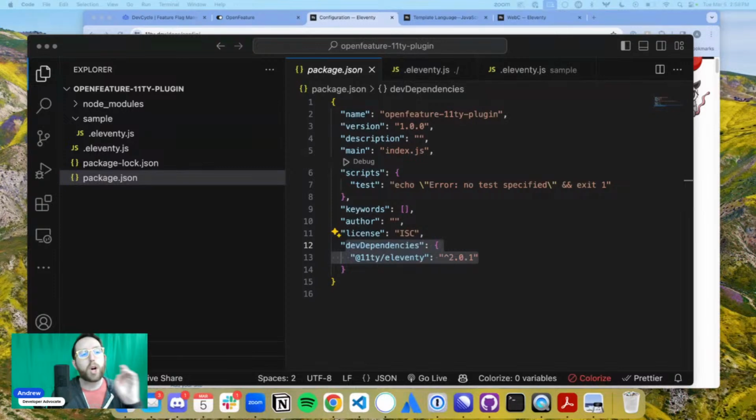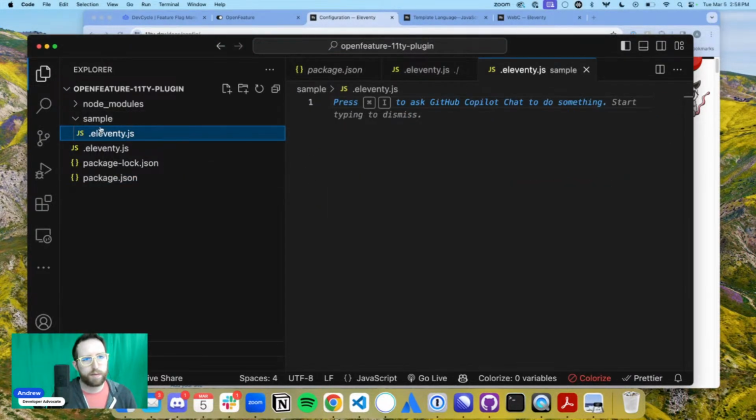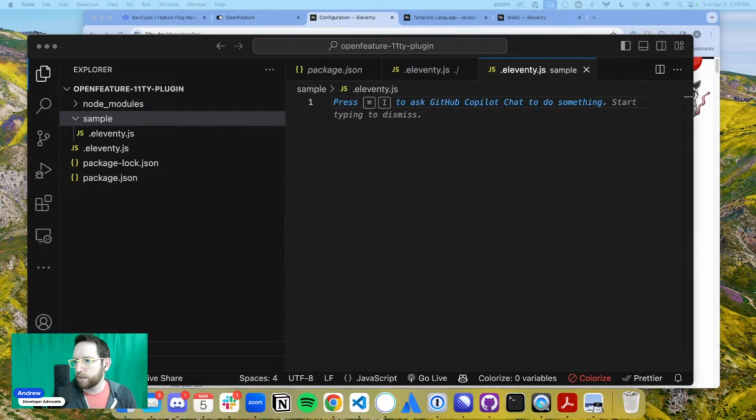So if you recall, when we had our other example, and let's just say we're focusing in this sample folder as a sample Eleventy project, we would actually need something to compile in as the sample site. So let's go in here and I'm going to use Nunjucks just because it does provide me with a good starting point. And so I'm going to go in here and create a new file. I'm going to call this